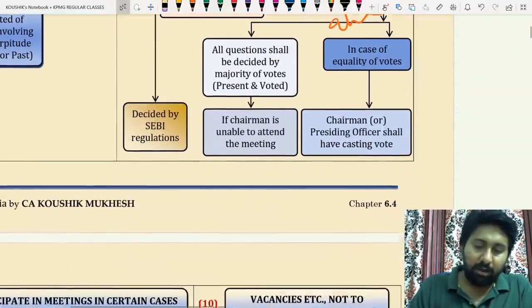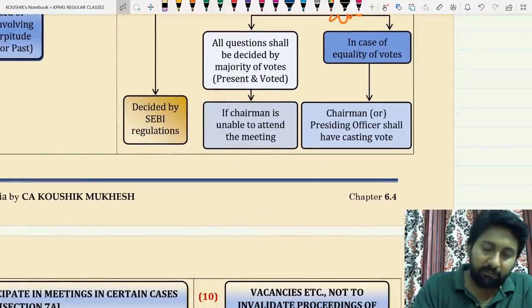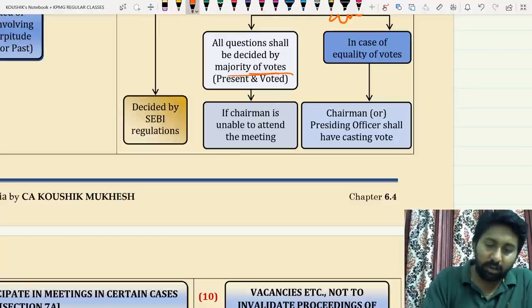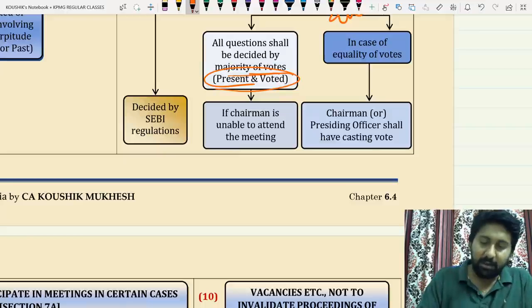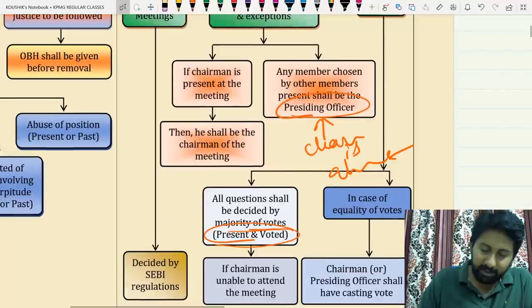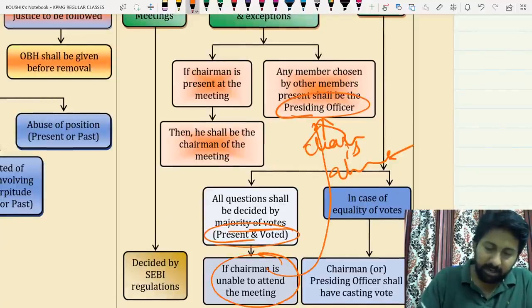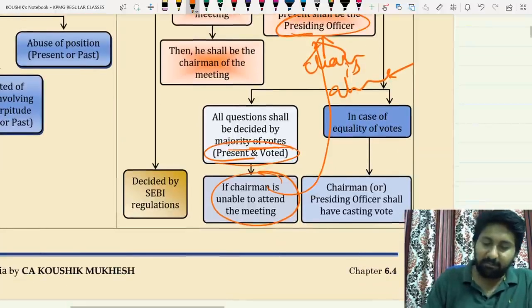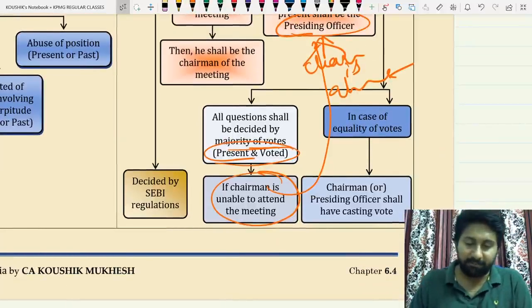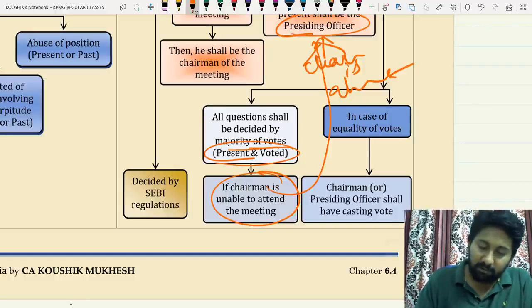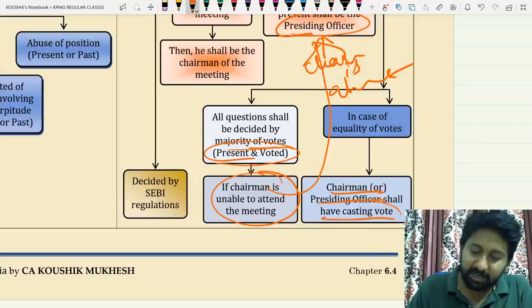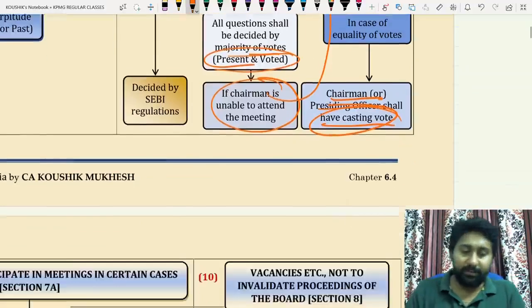Next one. Voting. All questions shall be decided by majority of votes. Majority of votes means whose voting will be taken? Those who are present and voted will be taken. Okay. If the chairperson is unable to attend the meeting, that should come here. Sorry, wrong chart has been made. Then members will choose among them one person who will become the presiding officer. All questions are decided by the majority of votes. In case of equality of votes, the chairman or presiding officer shall have the casting vote. This is what we learned now.